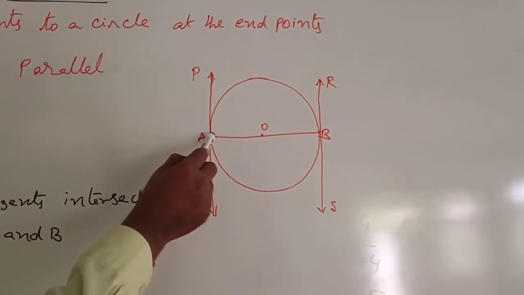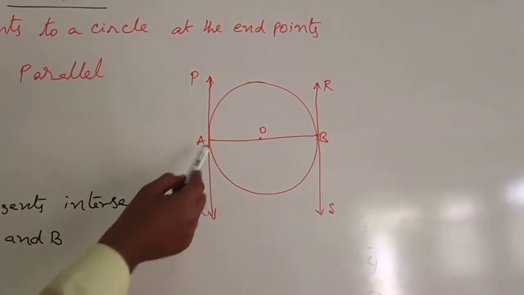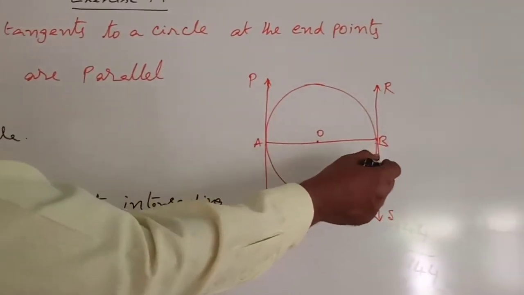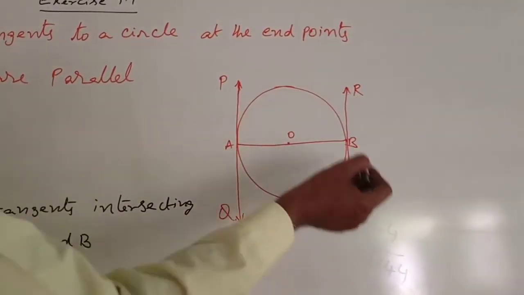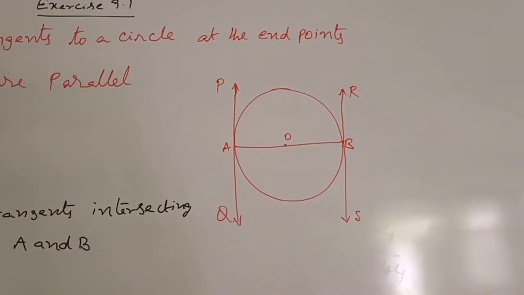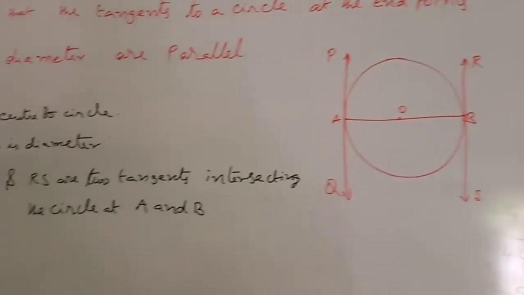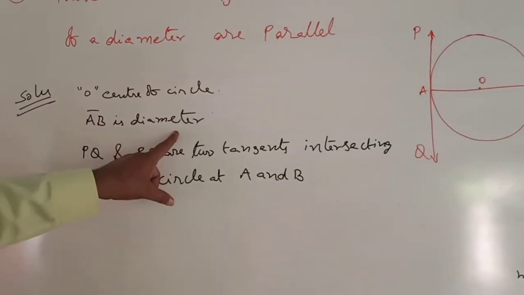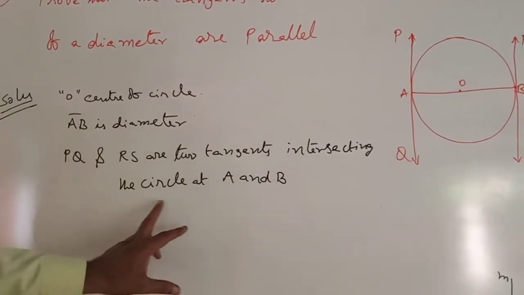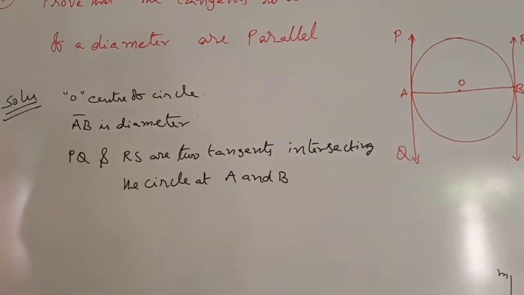The two tangents are touching the circle at A and B. Then what is required to prove? The two tangents are parallel. PQ is parallel to RS. That is RTP, required to prove. First, the given values: O is the center of the circle, AB is the diameter, PQ and RS are the two tangents touching the circle at A and B.